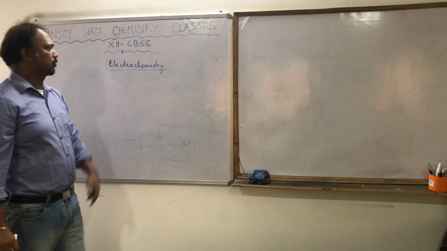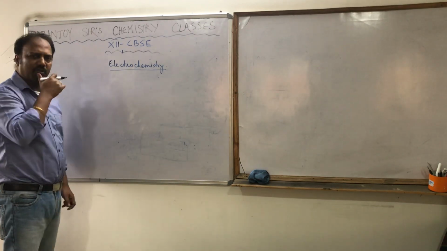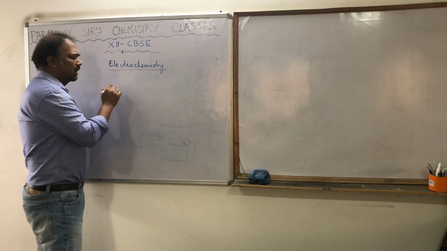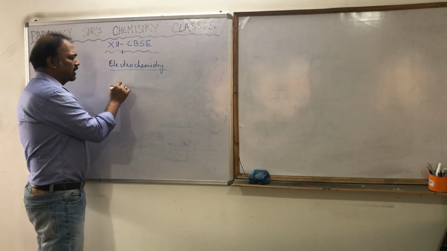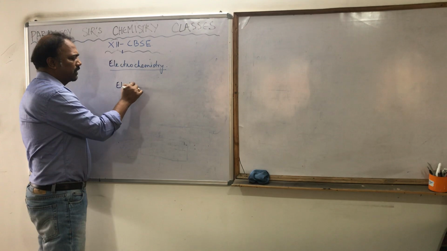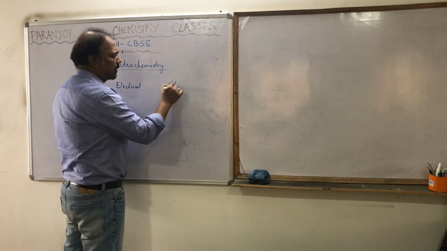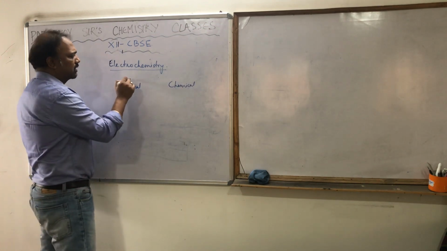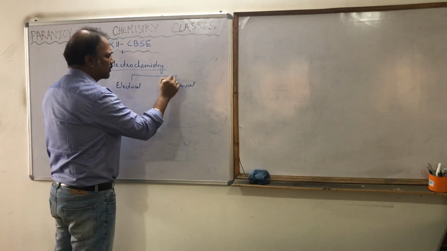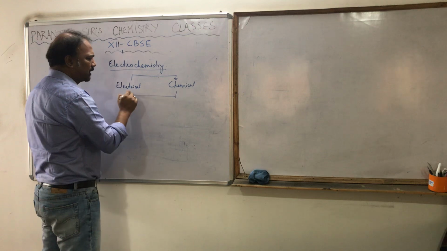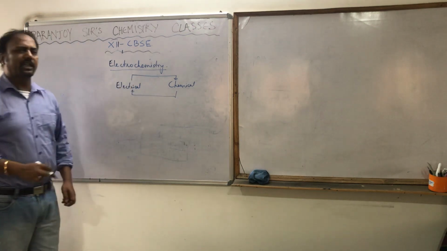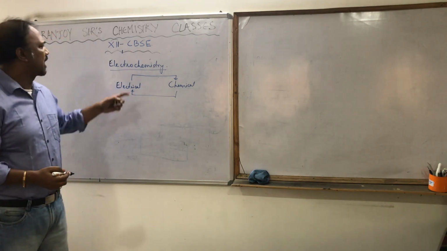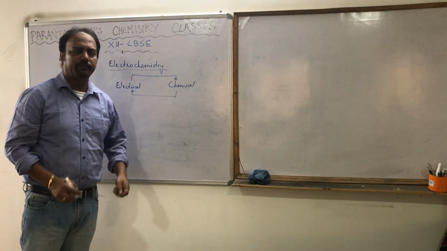Now electrochemistry. Obviously this is the branch of chemistry where we deal with the interconversion of electrical energy into chemical energy. Interconversion means what? The conversion of electrical to chemical or from chemical to electrical energy. That is what is studied in this particular chapter. Now, what do you understand by electrical to chemical energy?